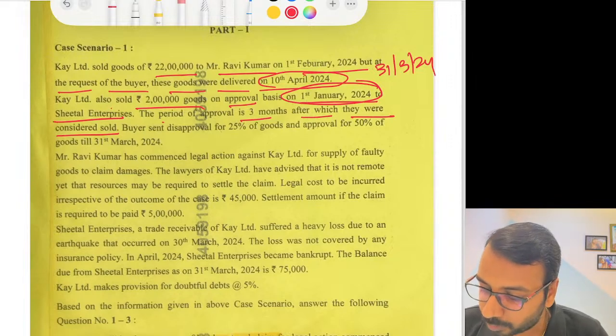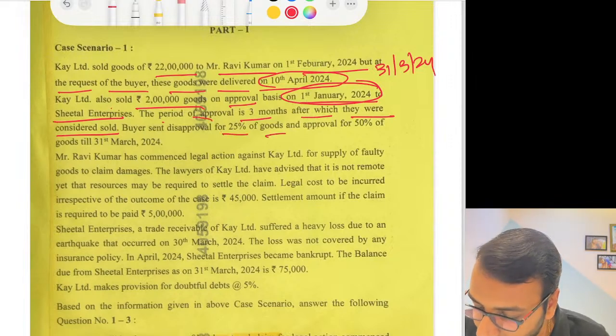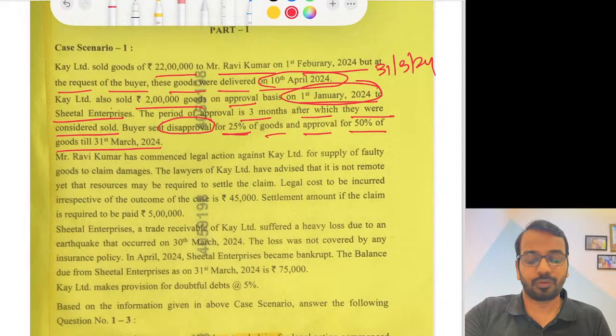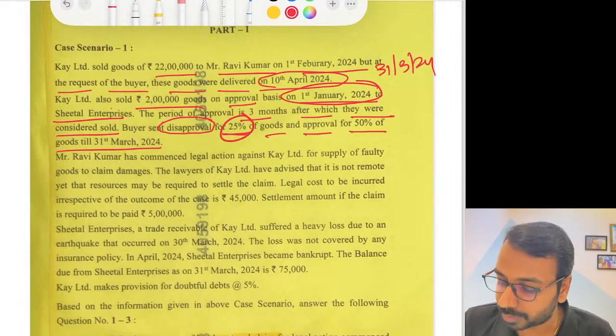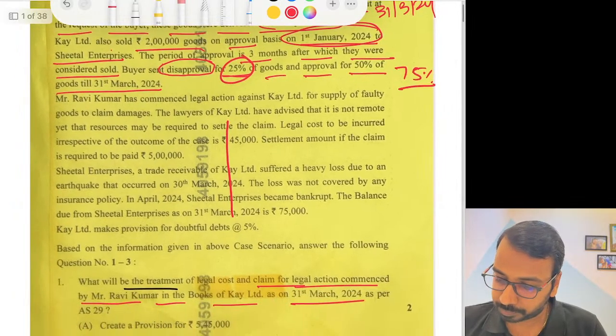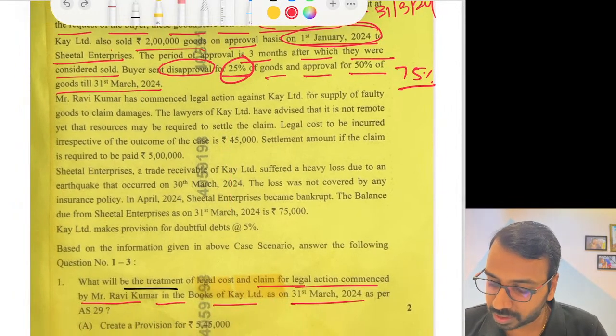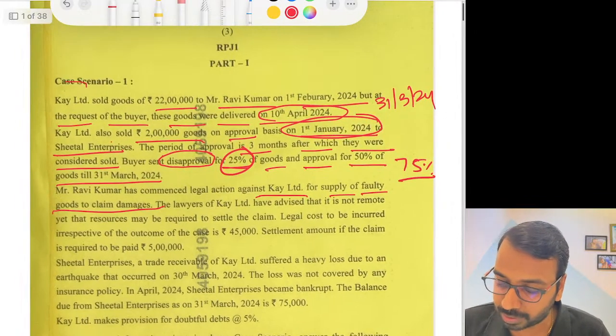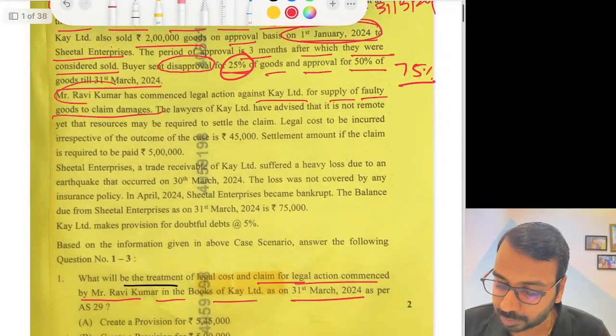Buyer sent disapproval for 25% of goods. Now see, this is where it becomes tricky. Disapproval for 25% and approval for 50% till 31st March. Whether they approved or not, if they have disapproved 25%, we can assume 75% is approved. Mr. Ravi Kumar has commenced legal action against K Limited for supply of faulty goods to claim damages. So we are looking at which company? K Limited. Who filed the case? Ravi Kumar filed the case.